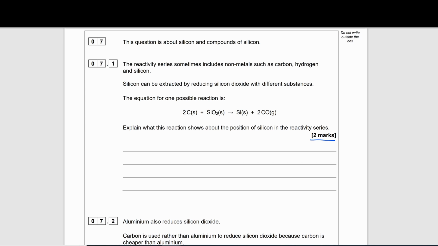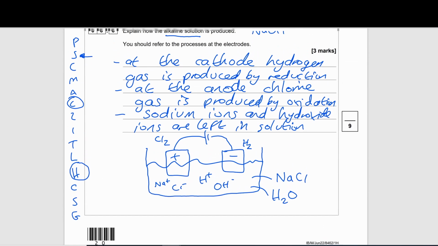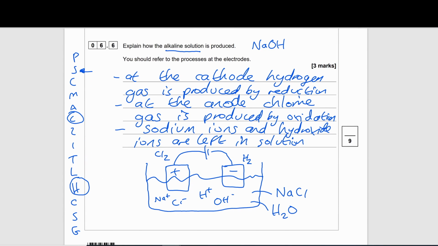Wonderful that we've already recalled the reactivity series, so this will just make everything faster. As I mentioned, we'll go back to the reactivity series here. It allows us to identify some non-metals. So our non-metal carbon is right here. If an element is below another one in the reactivity series, that just means it's less reactive.